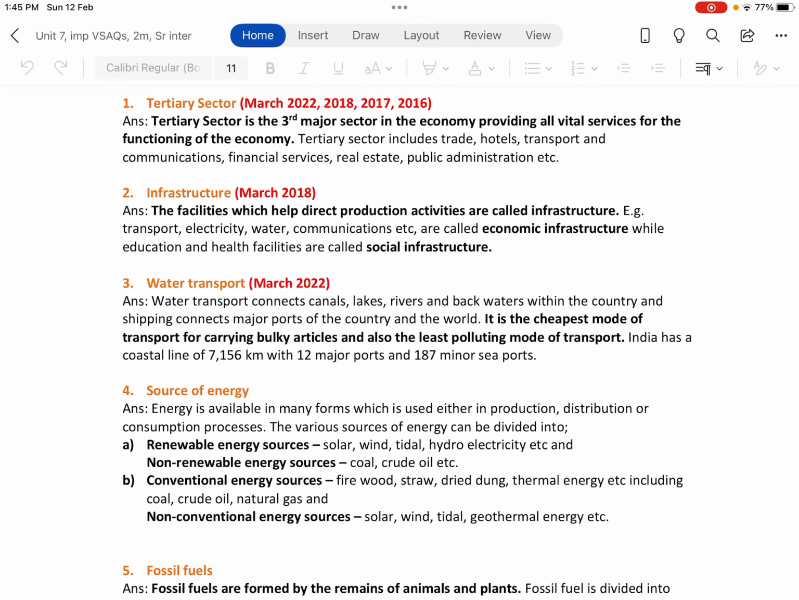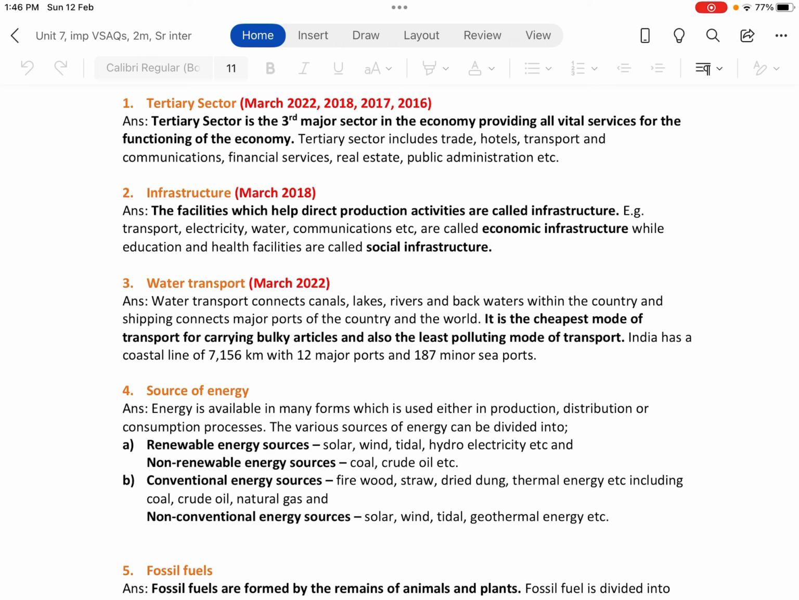Third question, water transport. This question was asked in the recent board exam, March 2022. Water transport connects canals, lakes, rivers and backwaters within the country, and shipping connects major ports of the country and the world. Water transport is of two types. One is inland water transport, that is the canals, lakes, rivers and backwaters within the country, and another one is international transport. International water transport is again divided into two types: marine transport and coastal water transport.